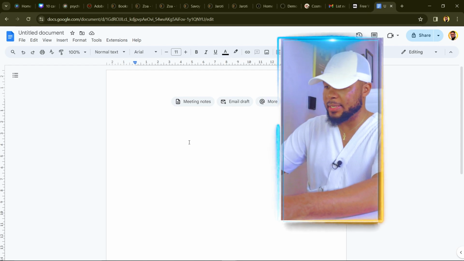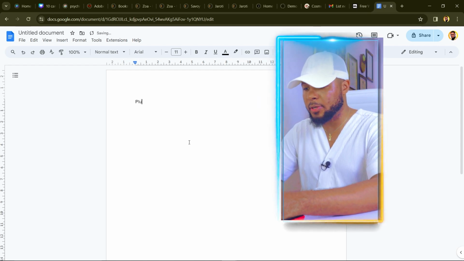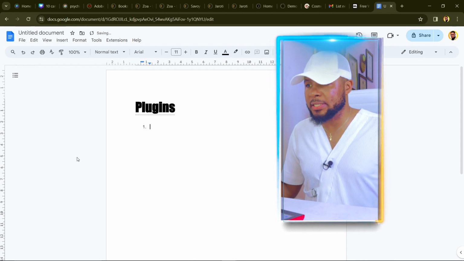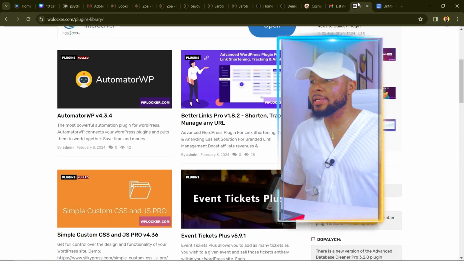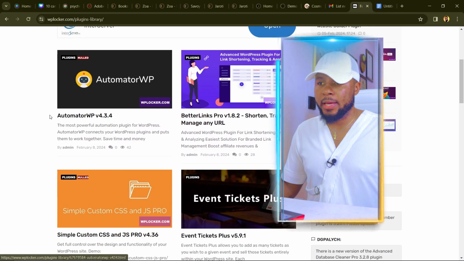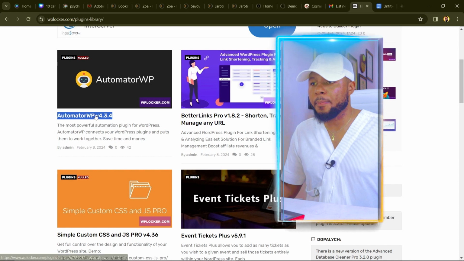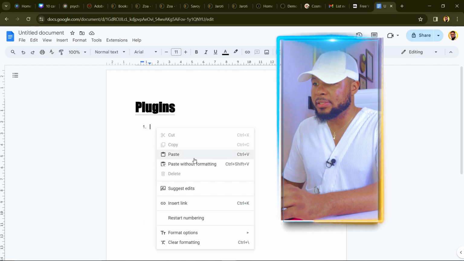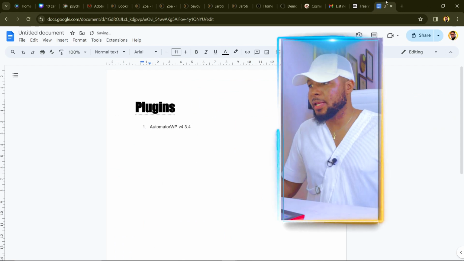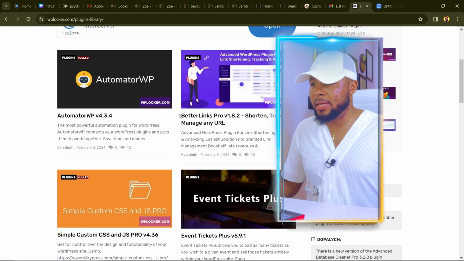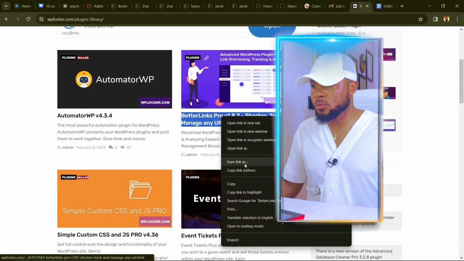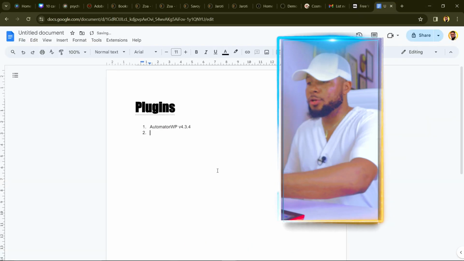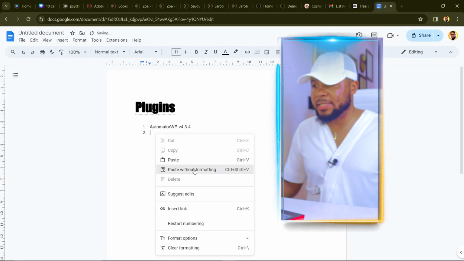Let's say you want to download plugins, and you're going to write plugins here. Then you come down and click on your numbered list, and you have your number 1. Then you go back to WP Locker, and you're going to see this. All you have to do is copy the name of the plugin you want to download, come over here and paste it without formatting, and you have this right here. And then you come back again and copy this. Number 2, this is the second one that you want to download. So you click on copy, and then you come over here and paste it again.